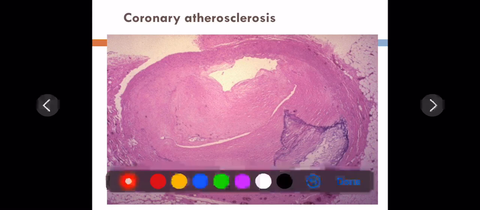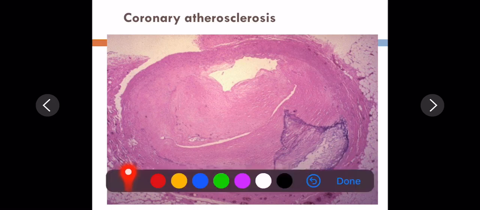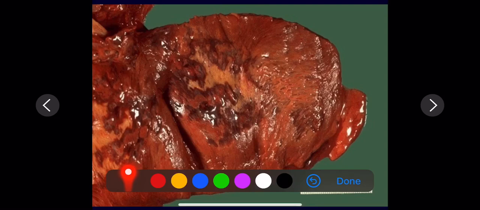Here you can see a coronary blood vessel. The lumen has narrowed so much because of atherosclerosis, and there is a focus of calcification also. This is called myocardial infarction, where the blood supply to the heart has decreased.